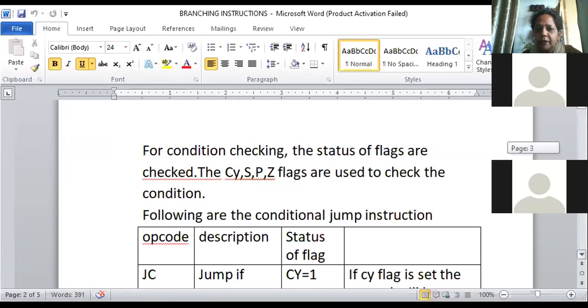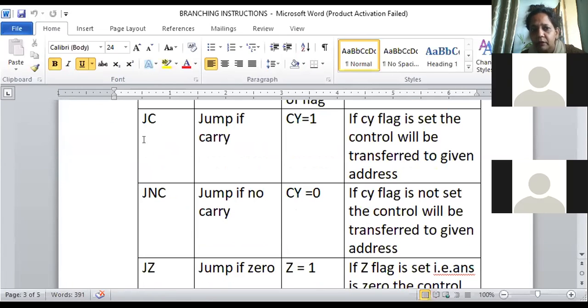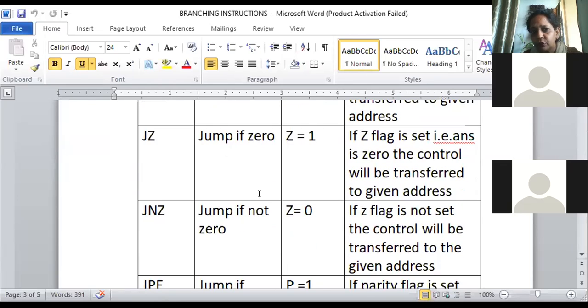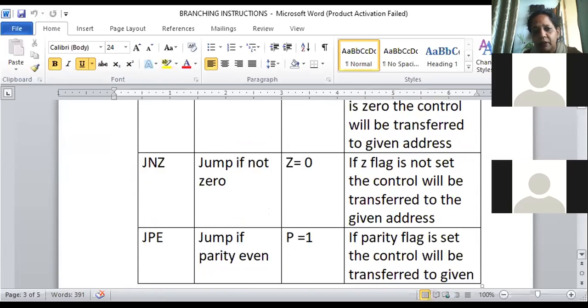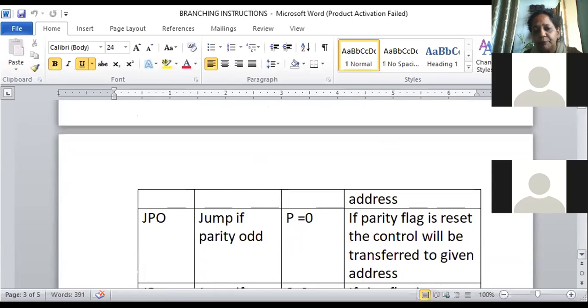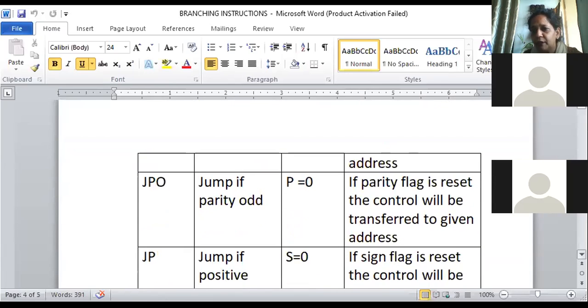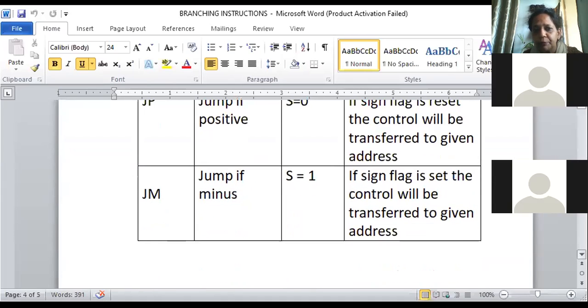And then you had the conditional jump. There were jump if carry, jump if no carry. So the carry flag was checked in that case. Jump if zero, jump if not zero. The zero flag was checked in that case. Jump if parity even, jump if parity odd. The parity flag was checked in that case. And then jump if positive, jump if minus. In that case, the sign flag was checked.